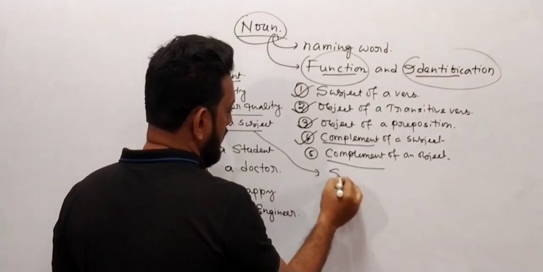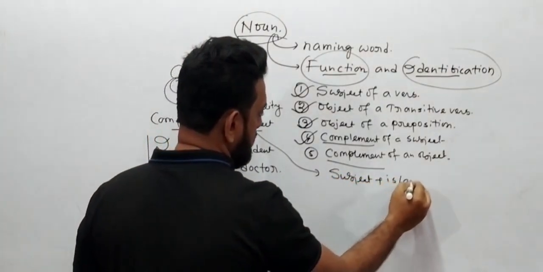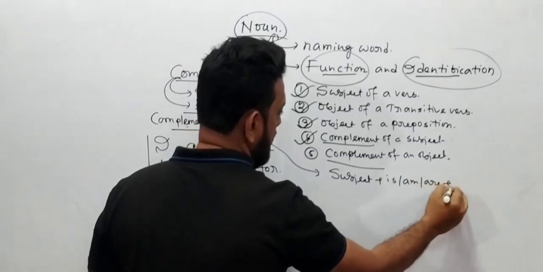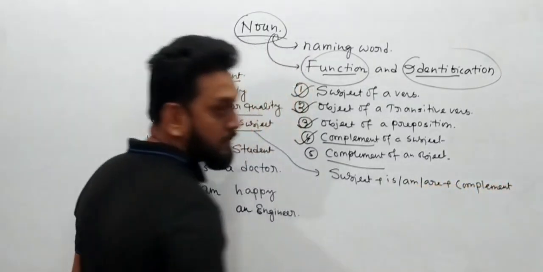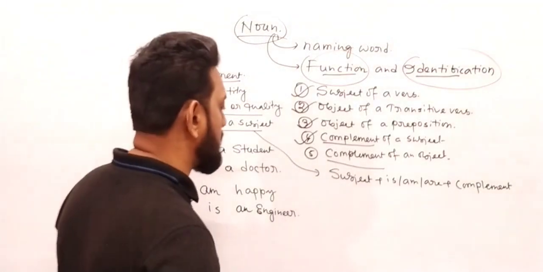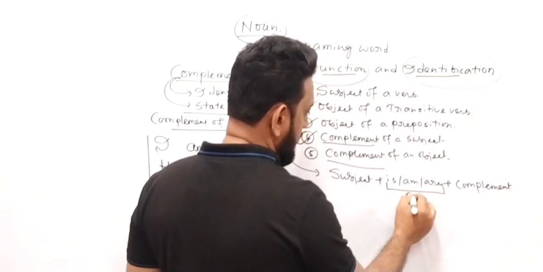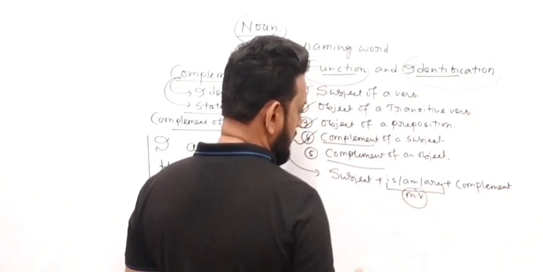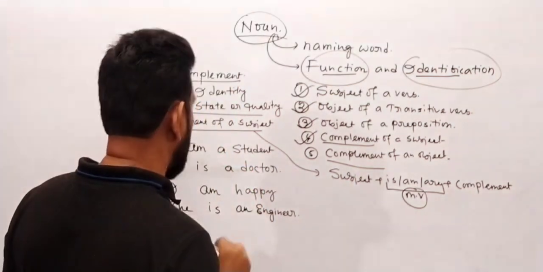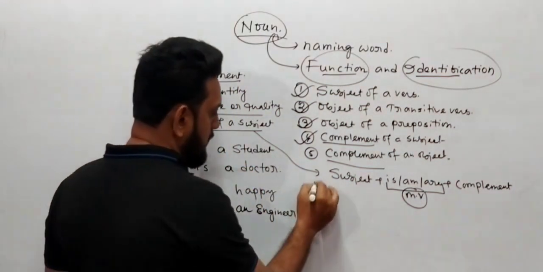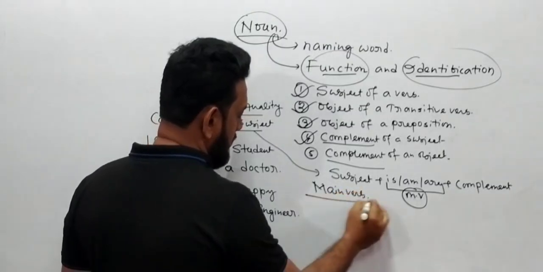It means it should have a pattern like this: subject plus main verb plus complement. This main verb can always be called the main verb of this sentence, and already I have discussed that the main verb has been divided into 3 parts.